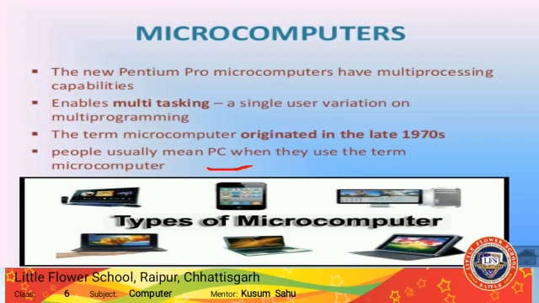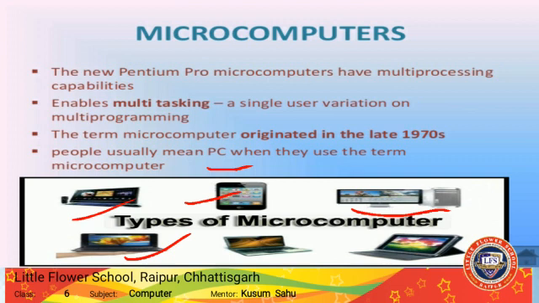The examples of this type of computer are desktop computer, laptop, smartphones, tablets, etc. So these are microcomputers which are small in size and process at very high speeds, like laptop, tablets, desktop computer.